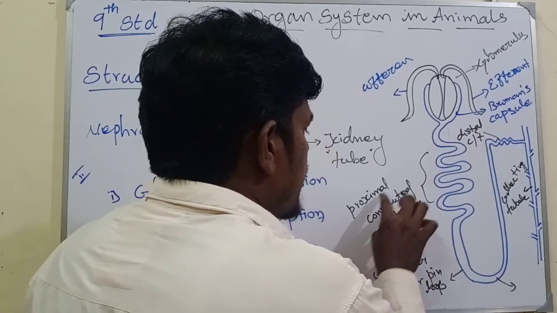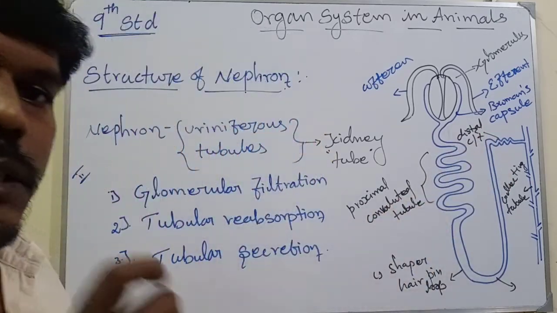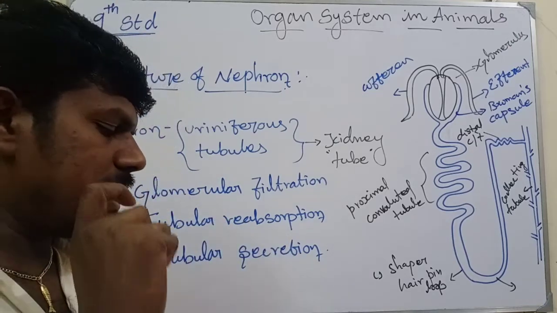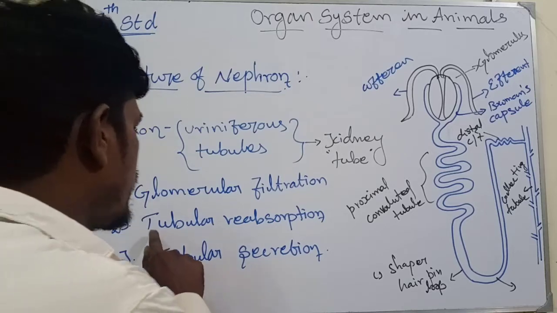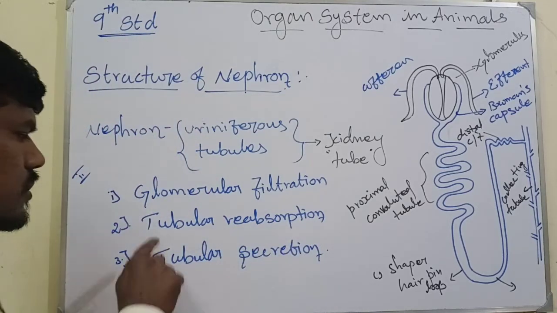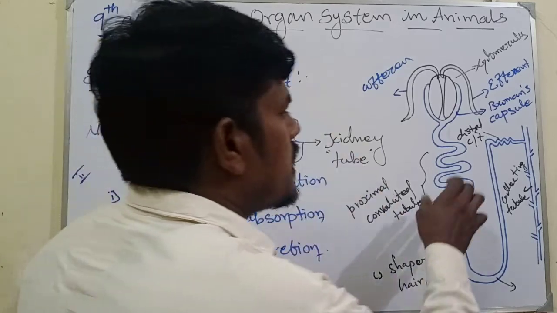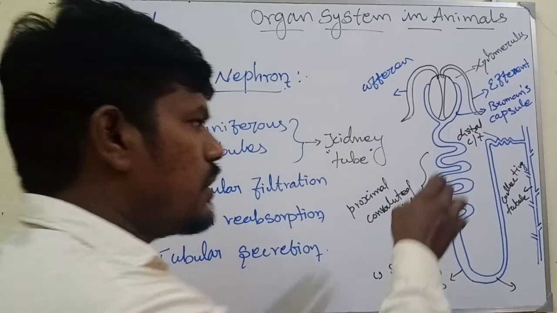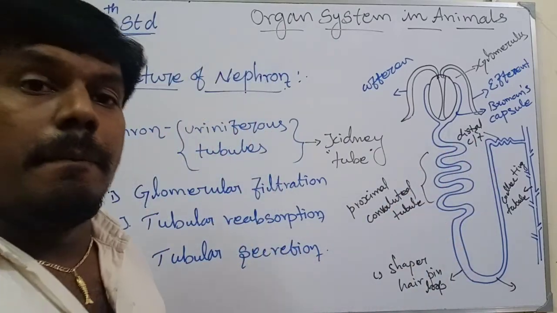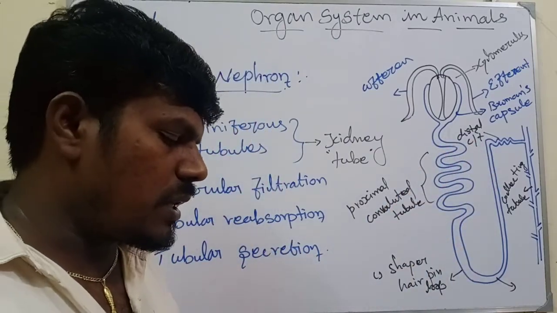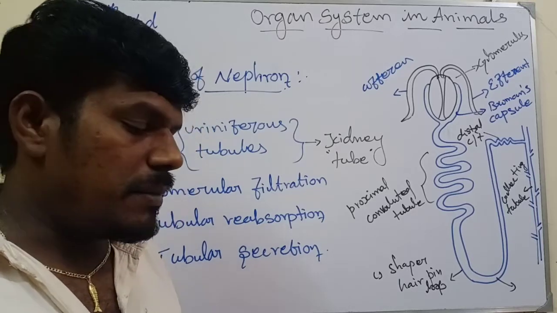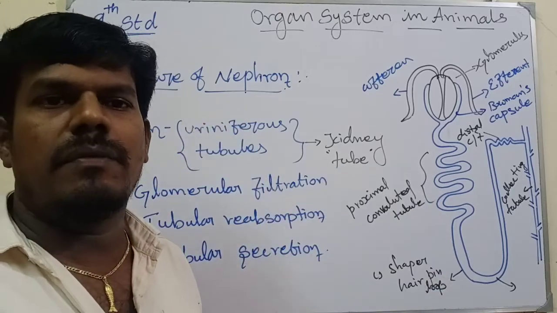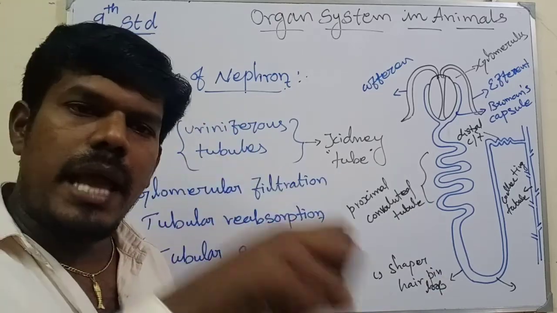Here is the proximal convoluted tube, and in that tube itself there is a special membrane. That is the selective reabsorption function involved in tubular reabsorption. Why is it called tubular? Because the absorption takes place in the proximal convoluted tubule. The tube itself is involved in reabsorption. The essential nutrients, glucose, amino acids, vitamins, sodium, potassium and bicarbonate, as they travel through, will be reabsorbed.